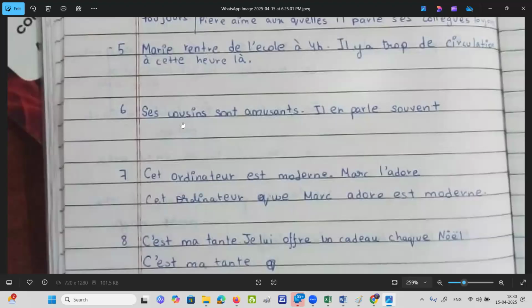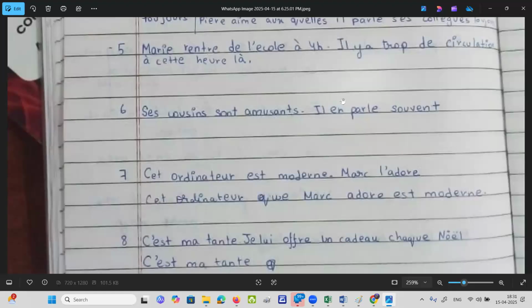So the sentence will be like, Ses cousins sont amusants. His cousins are amusing. Now we have to work it out. He is talking about his cousins. So, ses cousins, cut it off and write it over here. The de plus lesquels become desquels. If the sentence is like this, then we have to rephrase it. You have to work it out.